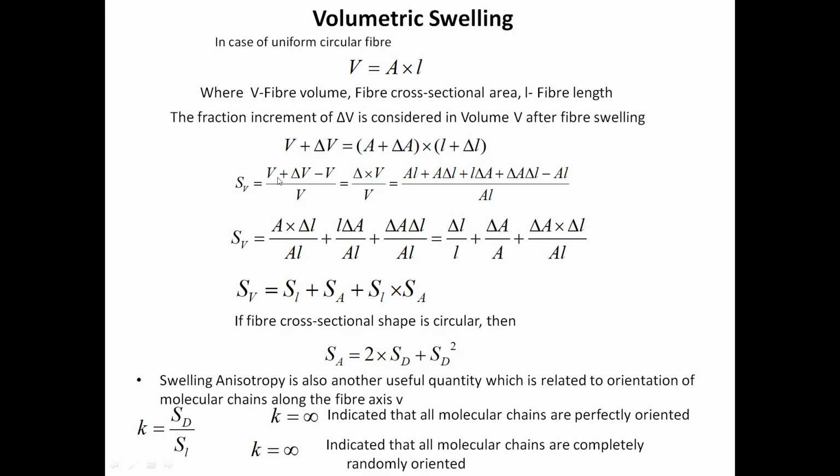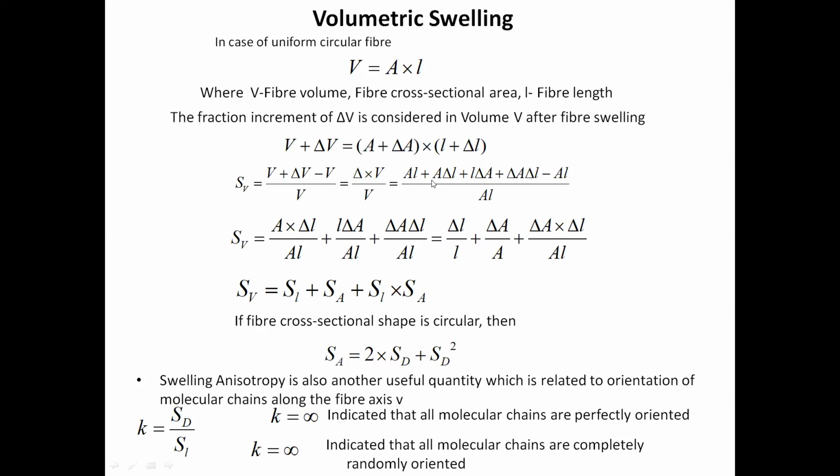So SV, the volumetric swelling, will become V plus delta V minus V upon V, which is delta V upon V. So how will this delta V come? From V plus delta V minus V upon V, when you multiply both these brackets, it will become AL plus A delta L plus L delta A plus delta A delta L, minus V means minus AL, divided by V means divided by AL. So this AL and AL will cancel out.